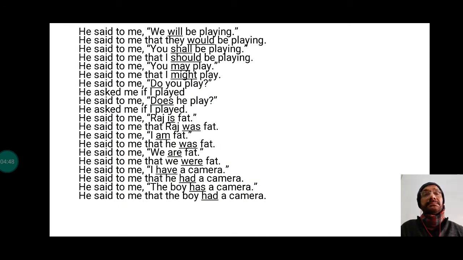Here you can see the examples. We will be playing becomes we would be playing. Will is the present form and would is the past form. Shall becomes should. May becomes might. Do you play? becomes if I played.